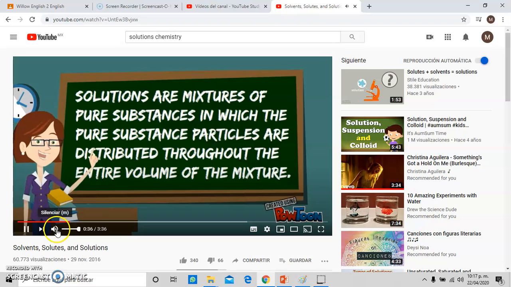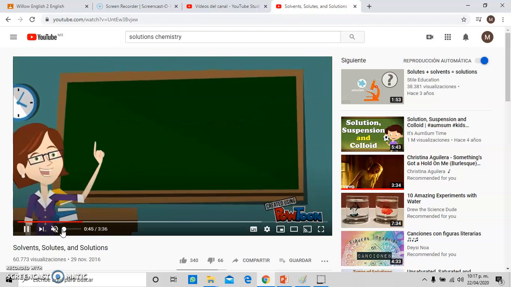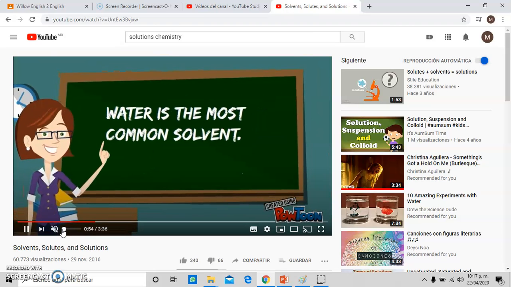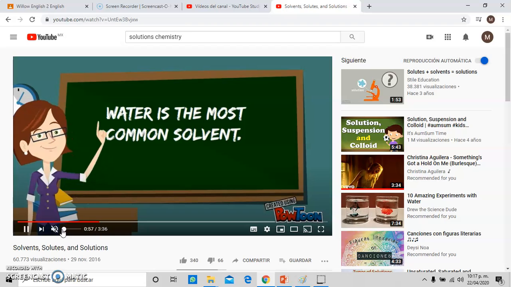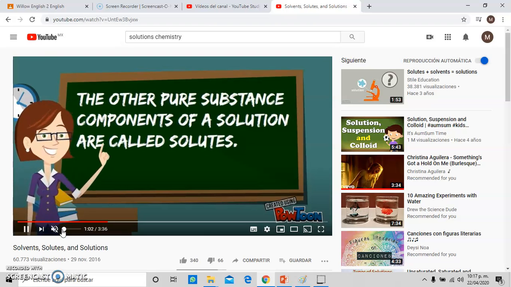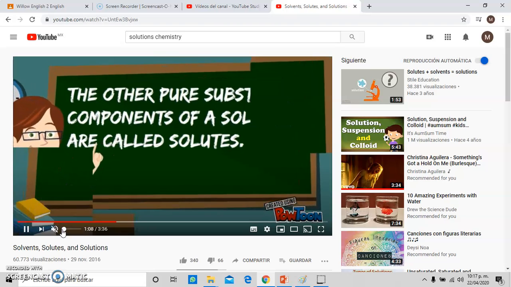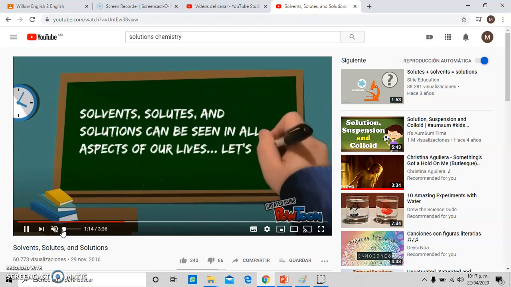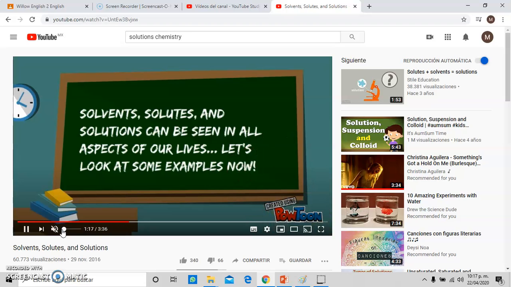Solutions are mixtures of pure substances in which the pure substance particles are distributed throughout the entire volume of the mixture. The pure substance that is in the greatest abundance is referred to as the solvent. Water is the most common solvent. The other pure substance components of a solution are called solutes. Solvents, solutes, and solutions could be seen in all aspects of our lives. Let's look at some examples now.